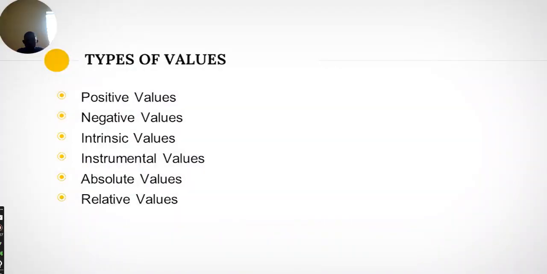But when you're talking about types of value, what you are expected is this. We have positive values, we have negative values, we have intrinsic values, we have instrumental values, we have absolute values, and we also have relative values. We'll be taking all of these types of values one after the other so you get to understand what these values really mean. Firstly, we'll be looking at positive values.